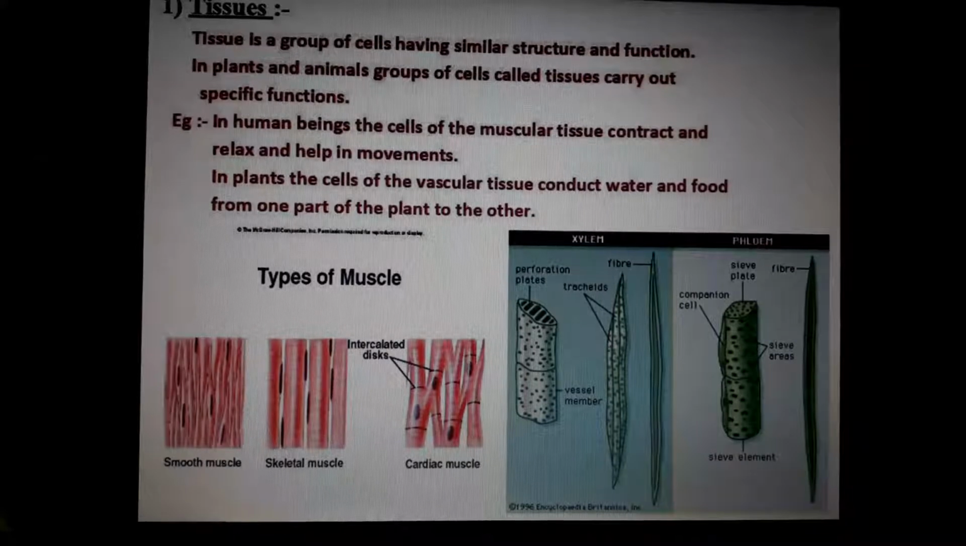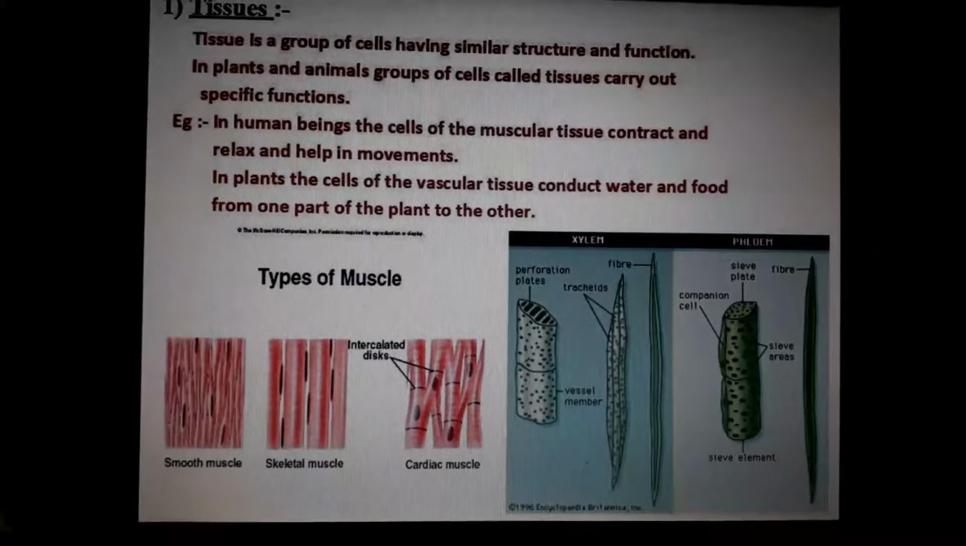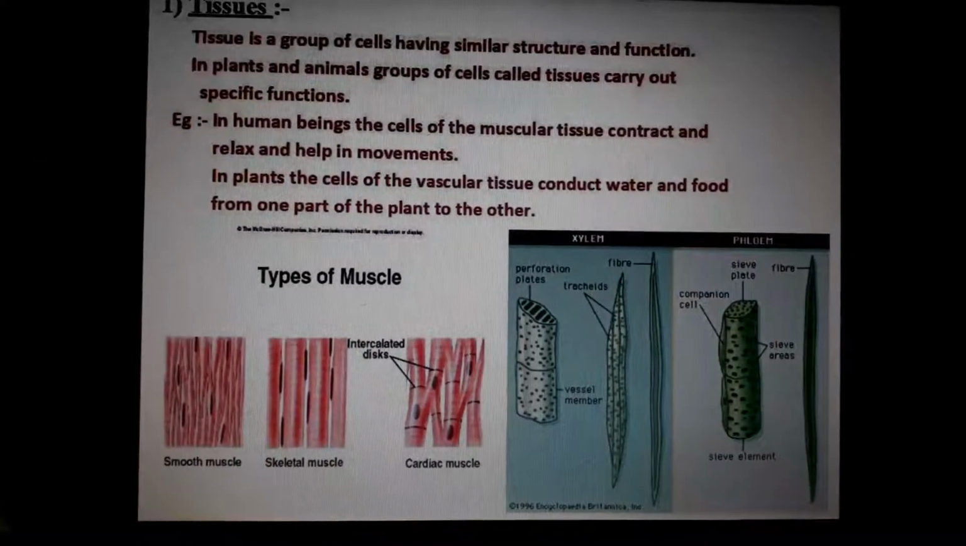Tissue is a group of cells having similar structure and function. I told in the last class, cells are the building blocks. Understand? Cells are the building blocks of our human body. Not only the human body, plants also. Plants, animals, living organisms. Everybody's fundamental unit of life is what? Cells. Tissue means nothing, it's a collection of cells. Okay? A group of cells which do the same function.